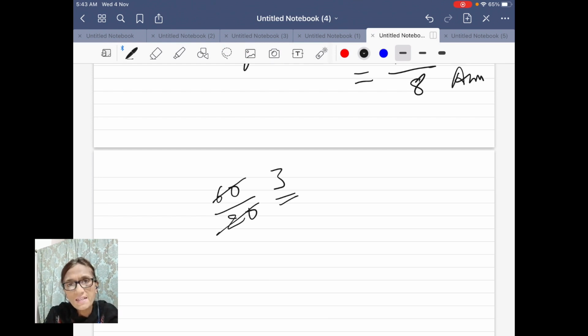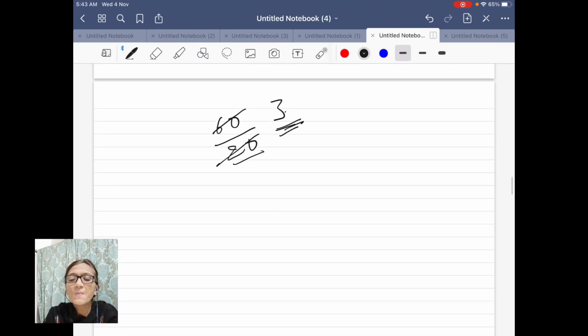What is this quantity? This is the number of half-lives. 1 half-life plus 1 more half-life plus a third half-life. So the number of half-lives is 3. So a new formula I am giving you here: the number of nuclei left will be equal to the initial number of nuclei divided by 2 raised to the power number of half-lives.